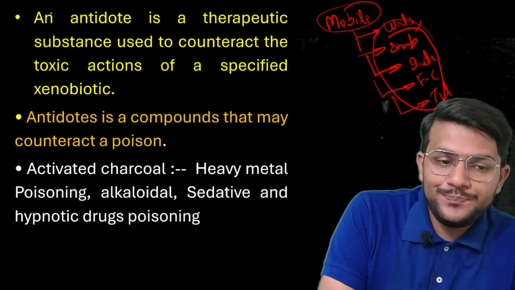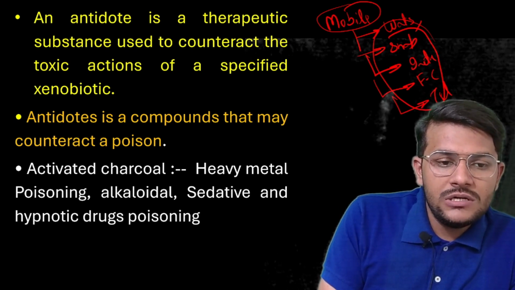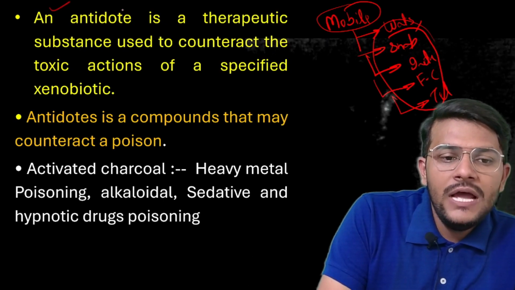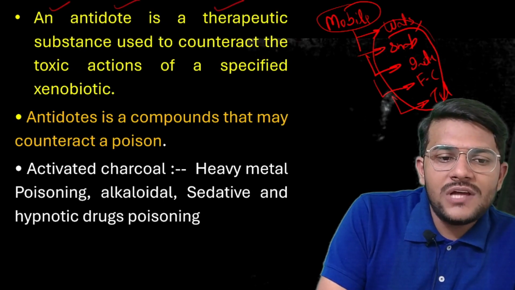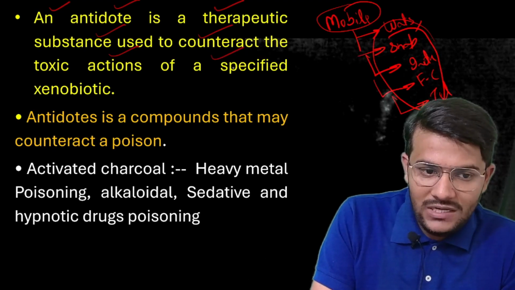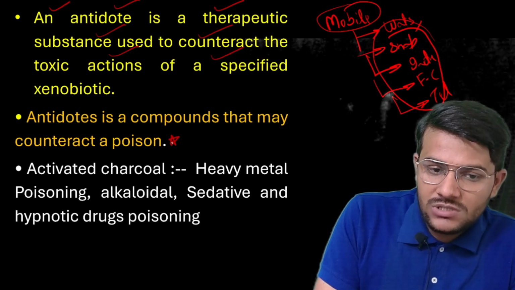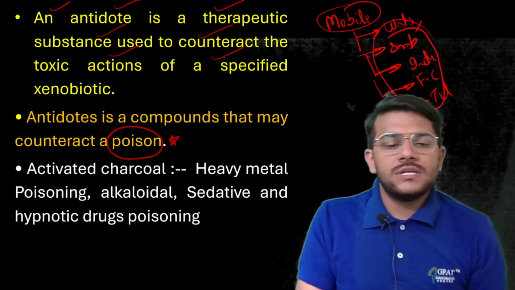Just use them. Coming to the topic, first with the discussion of the definition of an antidote. An antidote is a therapeutic substance that is used to counteract the toxic action of a specified xenobiotic. The antidote is a compound that may counteract the poison.